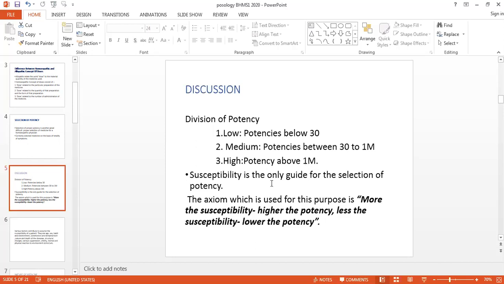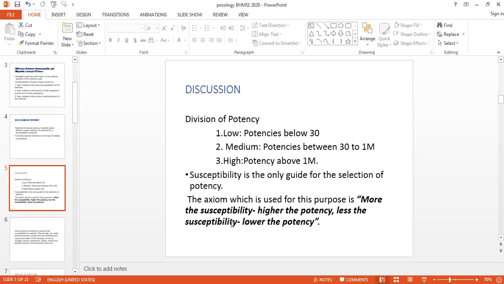And we have one rule: the more the susceptibility, the higher the potency. Less susceptibility, lower the potency. Here susceptibility means your immunity. If your immune power is good, if you are not susceptible to the disease, if you have very mild symptoms, or you are asymptomatic but still the virus or the bacteria is present in your body, you can prefer the higher potency.